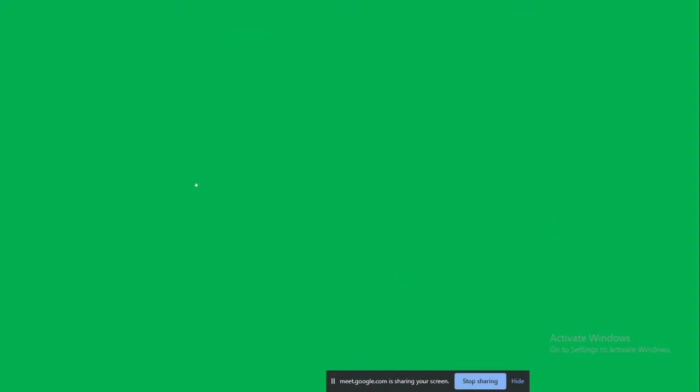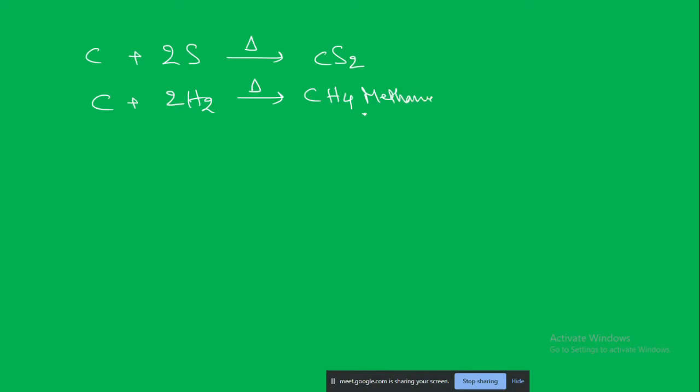Then further, a few reactions and applications that can be done with the wood charcoal. Carbon can react with sulfur to form carbon disulfide. This carbon disulfide can be a very good solvent for different organic compounds also. Next one is carbon reacting with hydrogen. If carbon reacts with hydrogen, it can form methane gas. Methane gas is a combustible gas. What we are getting from biogas, gobar gas, all of these are methane.